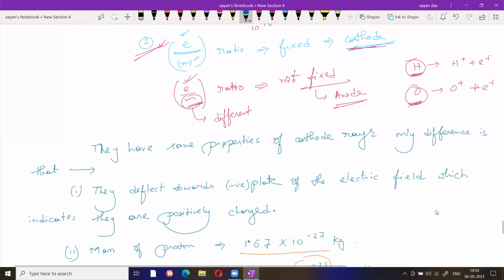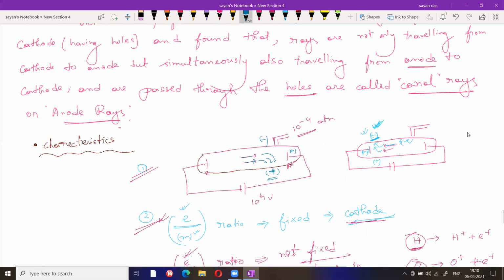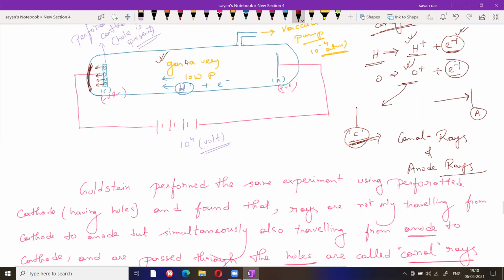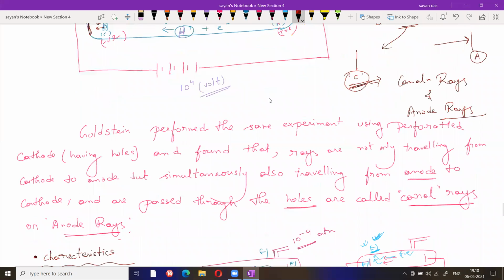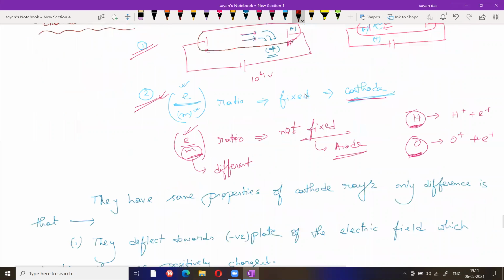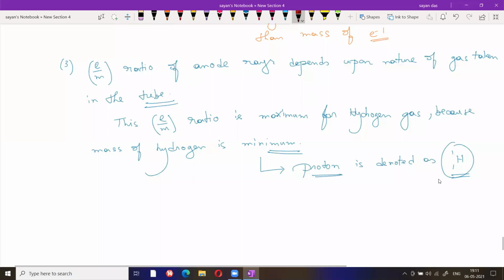So for proton case, only remember this gas should be hydrogen. If you take oxygen or nitrogen, then proton you cannot find out. Proton is only possible when the gas is hydrogen. Why? Because E by M ratio is maximum for hydrogen gas.